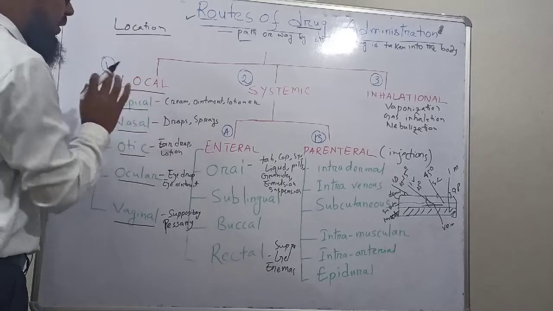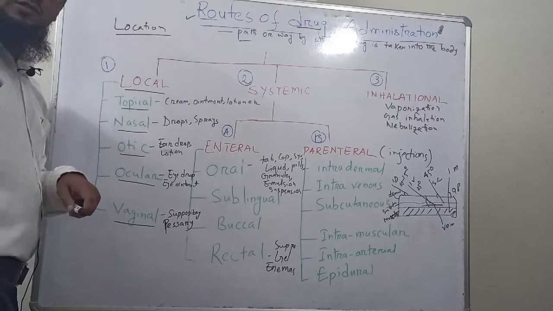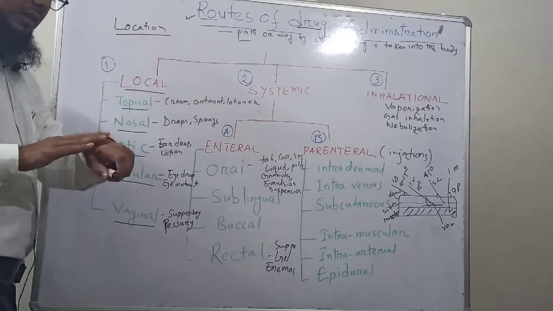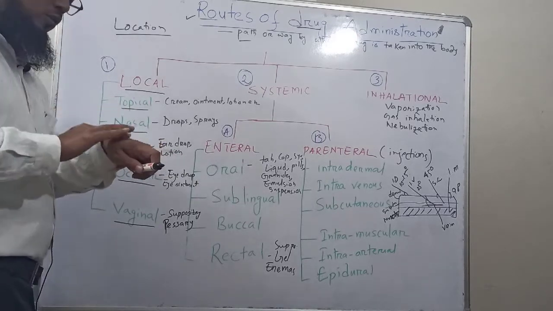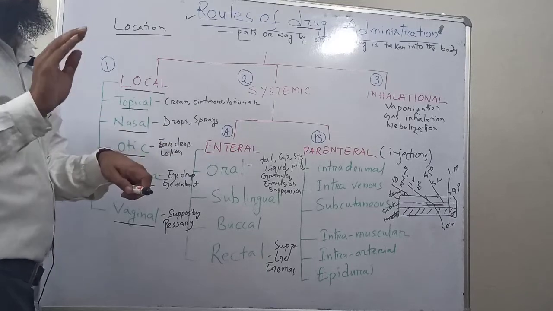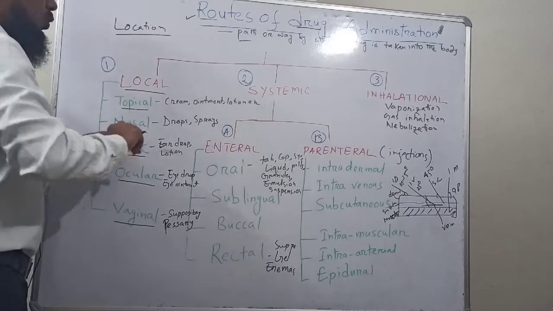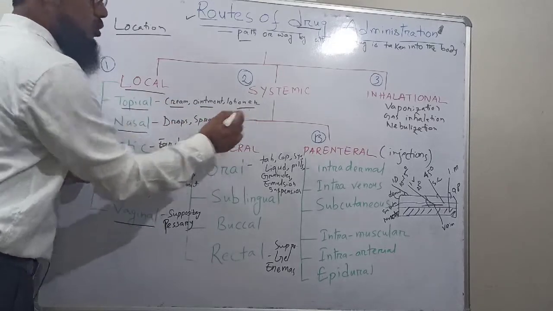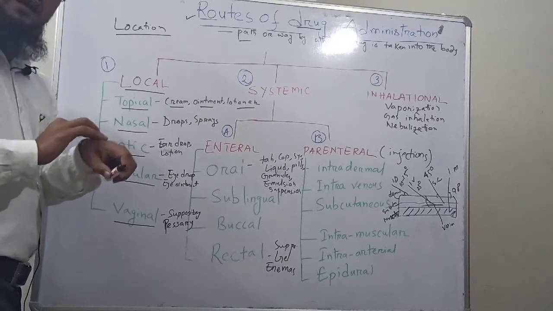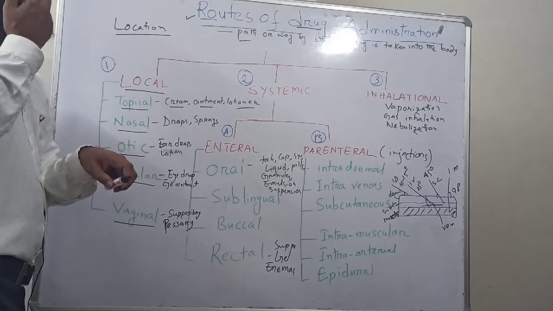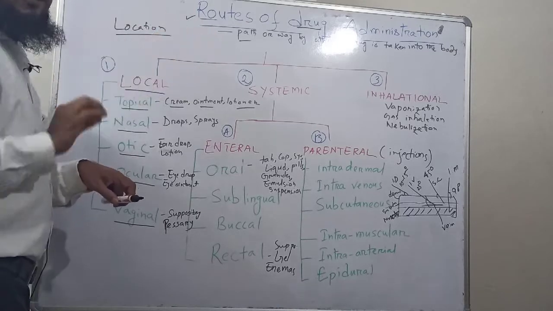Topical routes means the drug is applied to a particular surface or mucous membrane, like skin. If we apply any drug to the skin at a certain location, that is called the topical route. For example, we use creams, ointments, lotions, etc., which are applied topically to a particular area, maybe the skin, mucous membrane, or in our buccal cavity, where they will produce their effect.